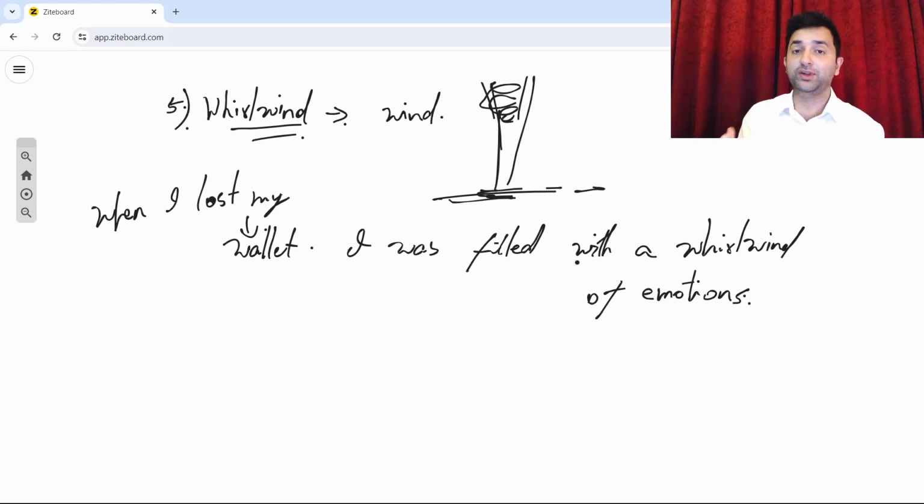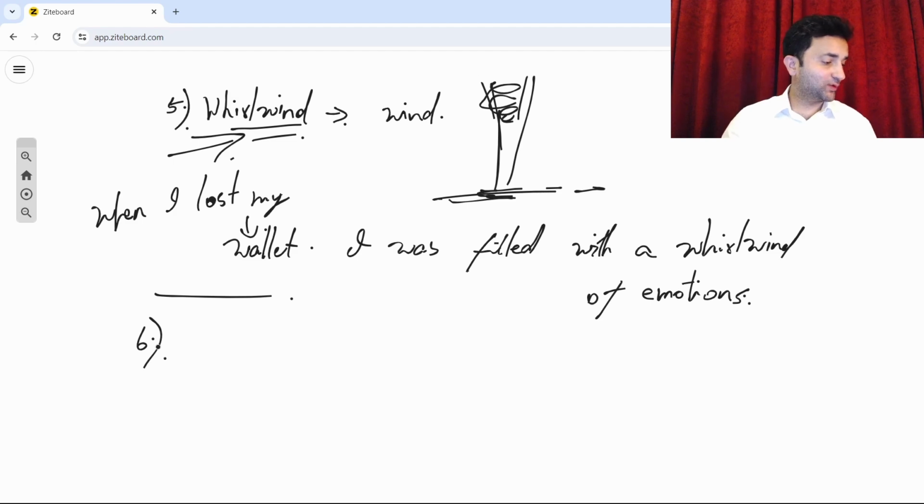So what's going to happen? You're going to become very worried or scared, lots of different kinds of emotional feelings at that time. So you can define that as a whirlwind of emotions. That means lots of mixed feelings. That's the meaning. That is word number 5. Now let's go on to word number 6, which is the word assign.